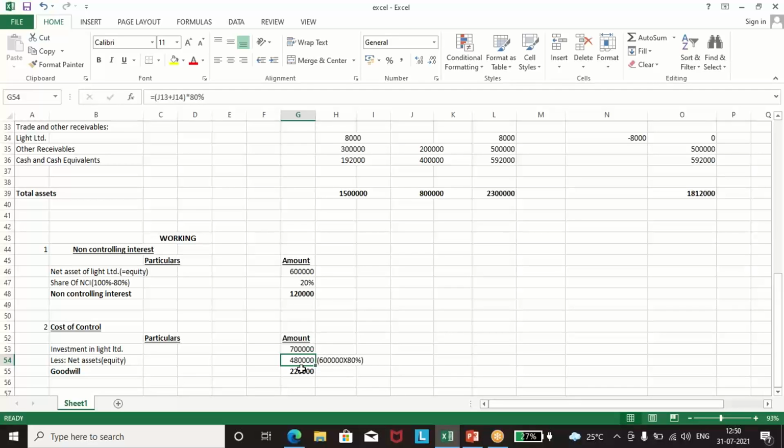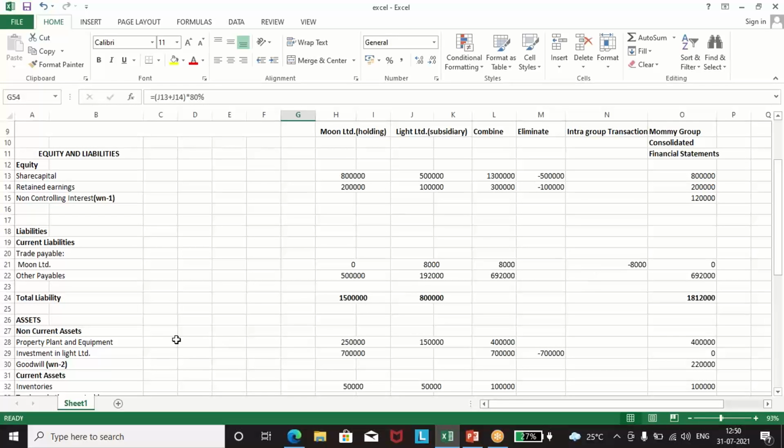So why have we paid more? 2 lakh 20,000 we have paid more. For what? For goodwill, and it is an asset for the company. So the investment is like a goodwill. Goodwill is shown under working note, 2 lakh 20,000. It's an intangible asset, so it comes under the asset side. So we can see we have just added all the items.